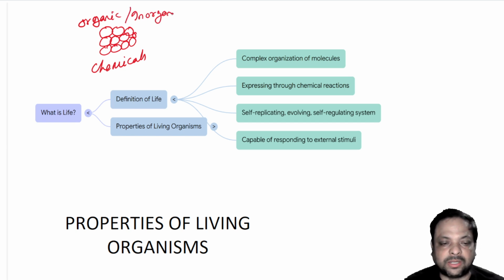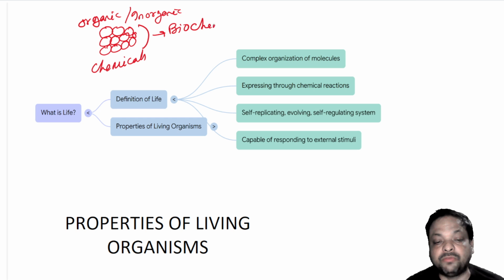Both organic and inorganic compounds form the chemicals. When substances are made up of chemicals, they undergo reactions, and that is called biochemical reaction.